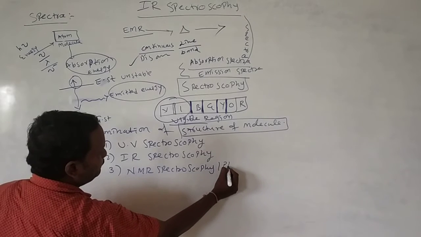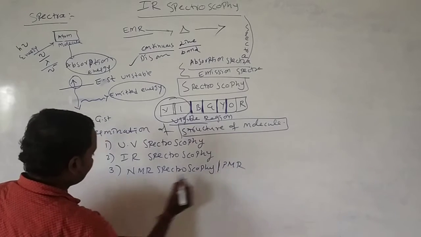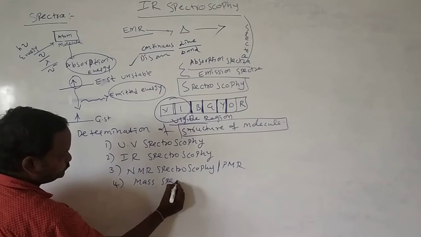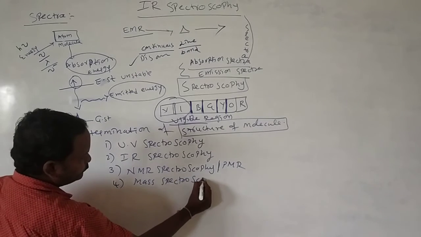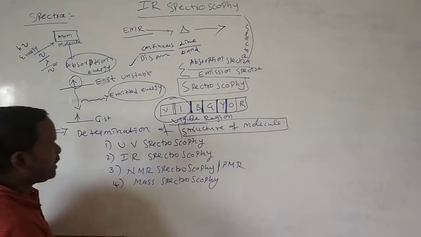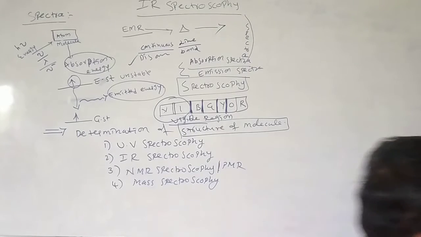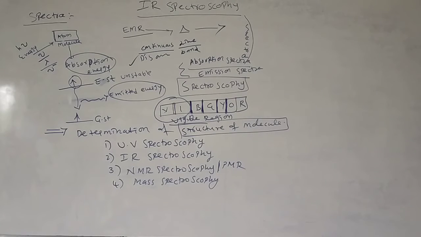This is also called PMR. We'll see what that is. Mass spectroscopy. We have four important spectroscopies. What are those? UV spectroscopy. What is UV? Ultraviolet spectroscopy.